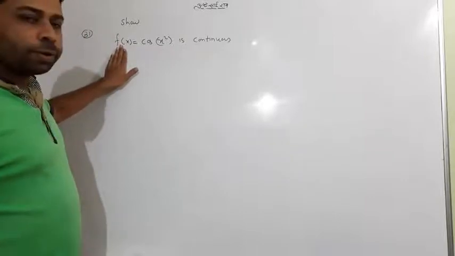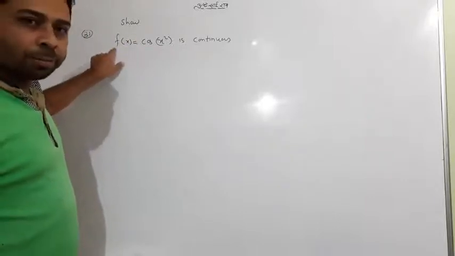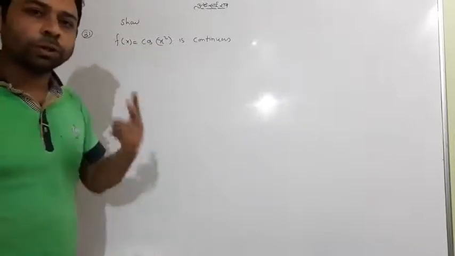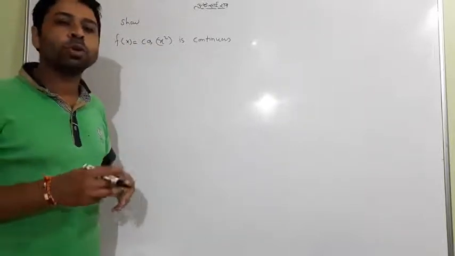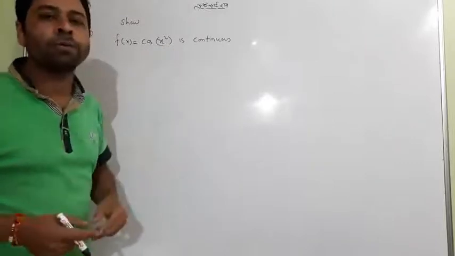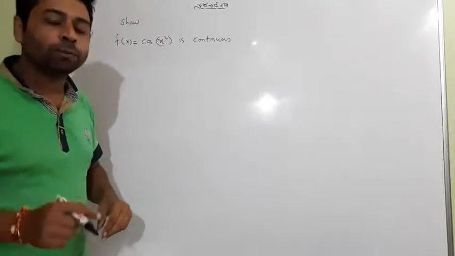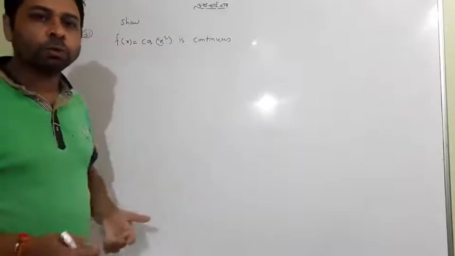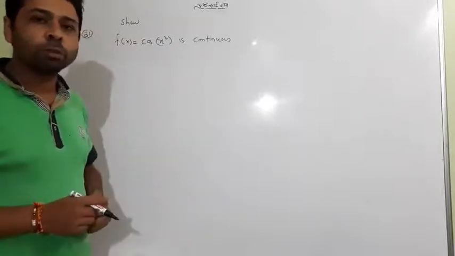Though we are given f of x equal to, f symbol is already used, so you don't worry about that. Cos and x square, they are two functions. We will try to show that it is a composite function of two different functions. Hear me carefully. Actually, it is a composition of two functions. We will try to show it is actually the composition of two functions.